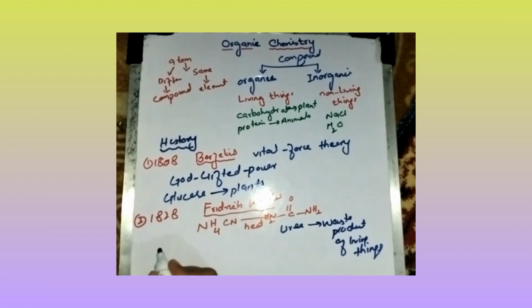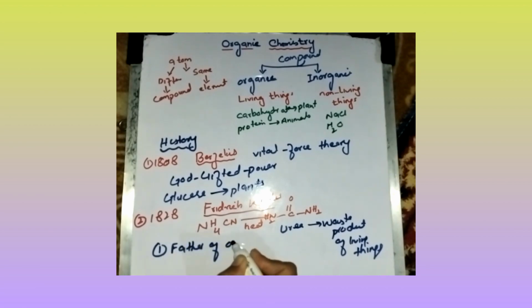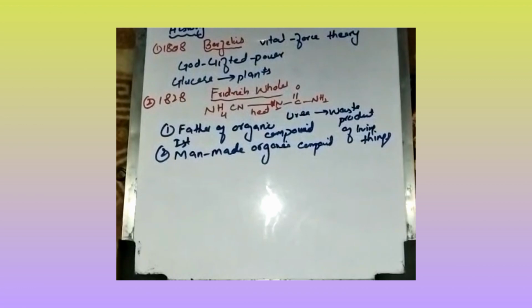We can say that Friedrich Wöhler is the father of organic chemistry because he is one of the scientists who prepared the first compound in the laboratory. And urea is the first man-made organic compound. It is the first organic reaction in history.